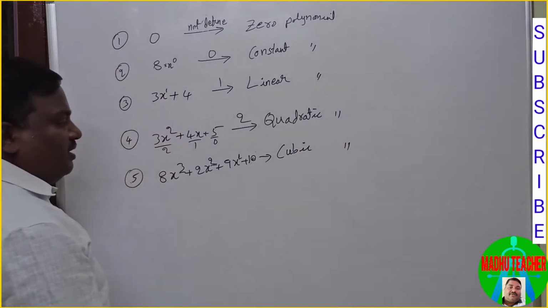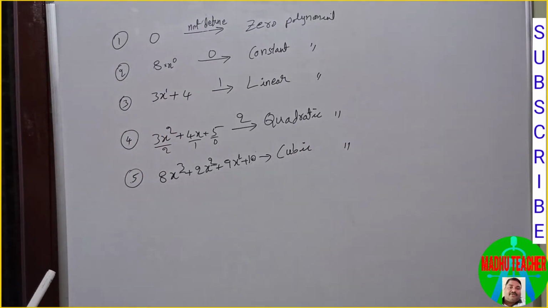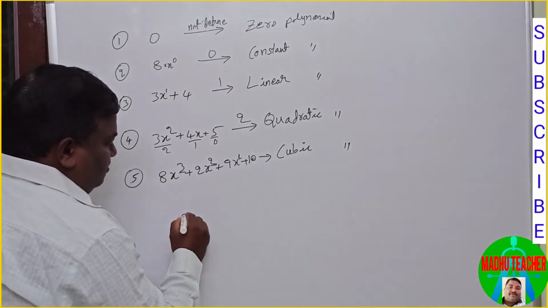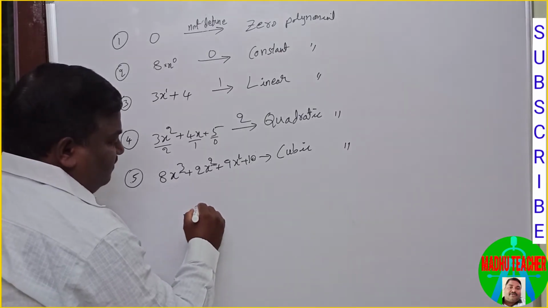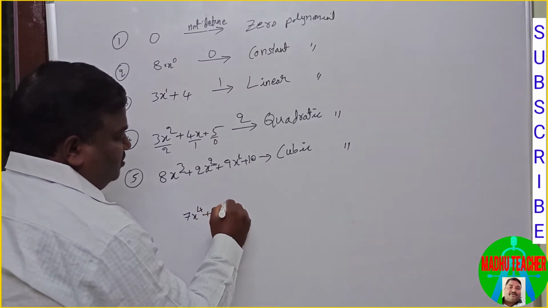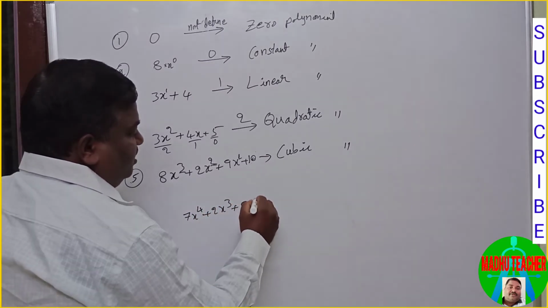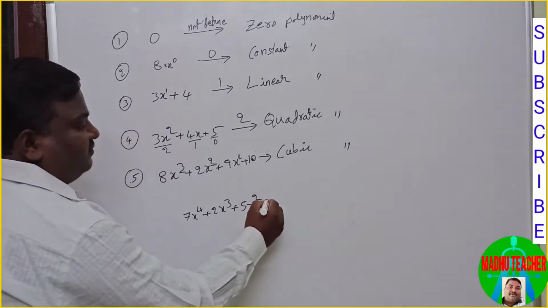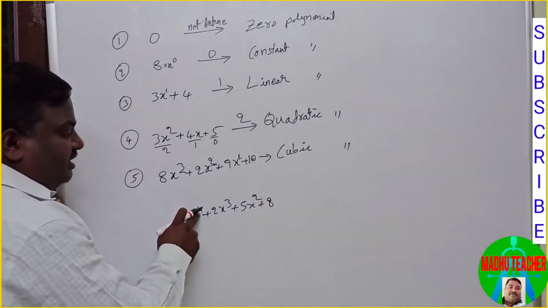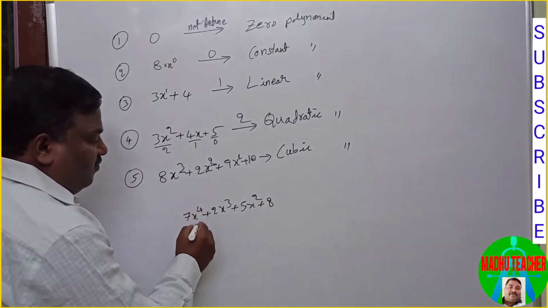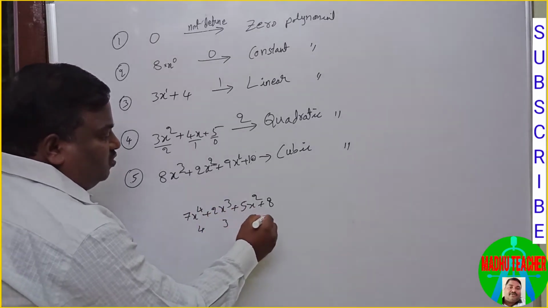If you have more than 3, suppose 7x to the power of 4, 2x cube plus 5x square plus whatever, some 8. So it is 4, 3, 2, 1.